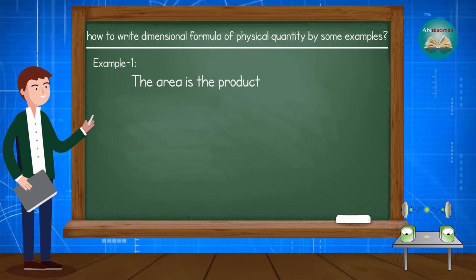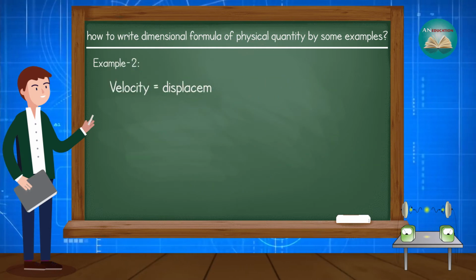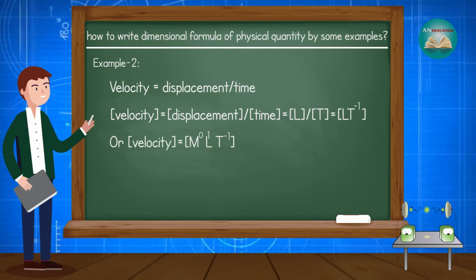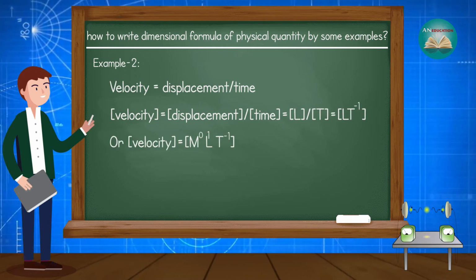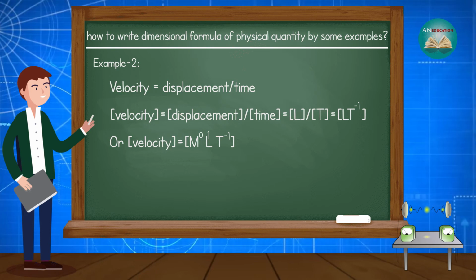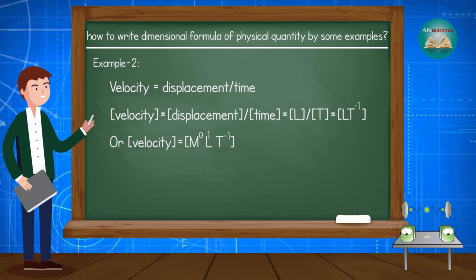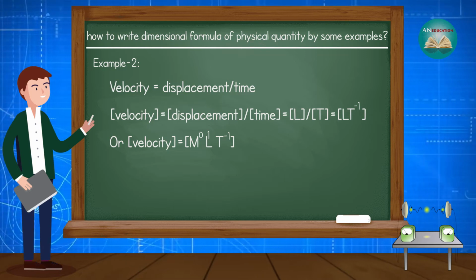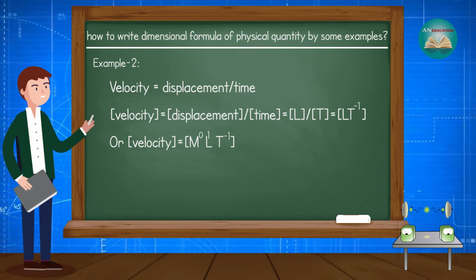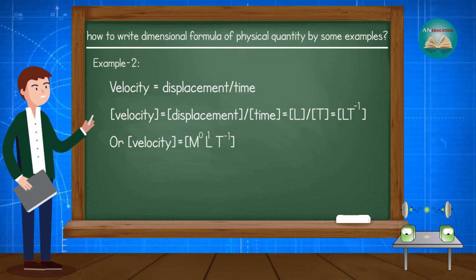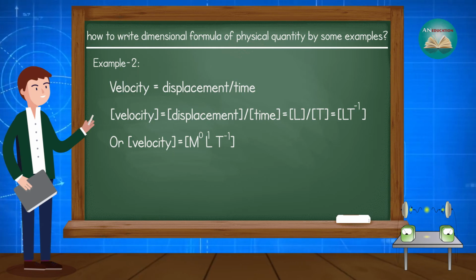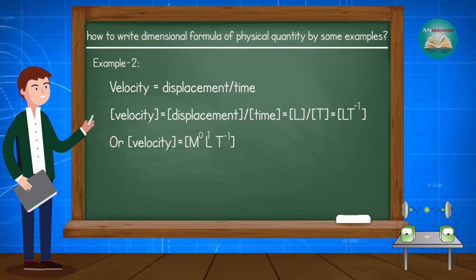After that, let's take an example of velocity. Velocity is equal to displacement upon time. So, the dimension of velocity is equal to the dimension of displacement upon the dimension of time. We know the dimension of displacement and the dimension of time. On solving this using exponent properties, the dimension of velocity is equal to square bracket M to the power 0, L to the power 1, T to the power minus 1, square bracket closed.